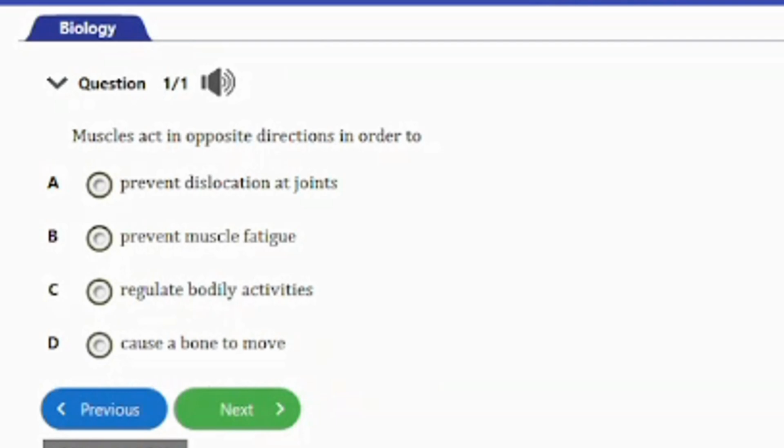So guys, the answer to this question is option D here, and that's to cause a bone to move.